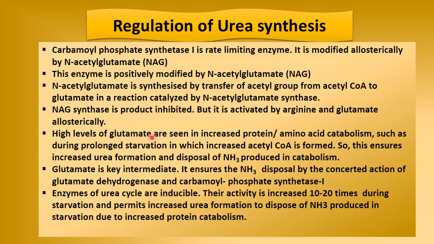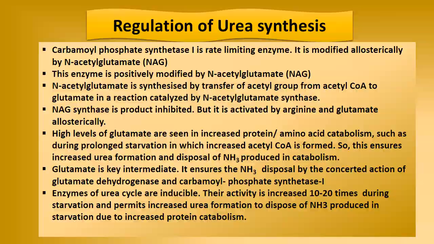High levels of glutamate are seen in protein catabolism, such as during prolonged starvation. When we are fasting or starving, more and more acetyl coenzyme A is produced, and this increases urea formation for disposal of ammonia produced in catabolism. Glutamate is the key intermediate and it ensures that ammonia is disposed. So you can see the urea cycle is inducible, and its activity increases 10 to 20 times during starvation.